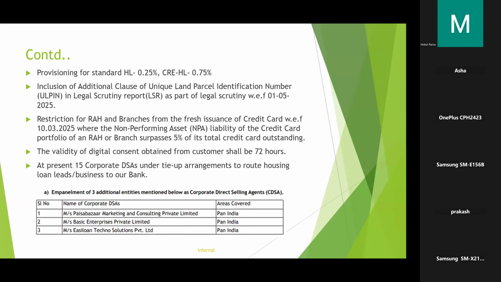These are the 3 corporate DSAs empaneled by our bank under housing loan leads or business. So at present, the total corporate DSAs are 18 in number. Unlike vehicle loan, the area covered is pan India, because in the case of corporate vehicle DSA it was metro and urban branches only, but here it is pan India.